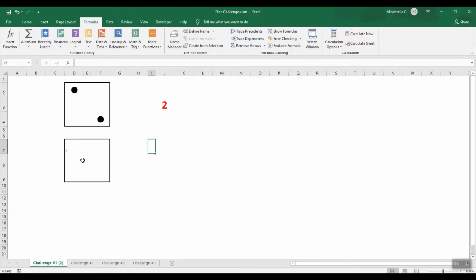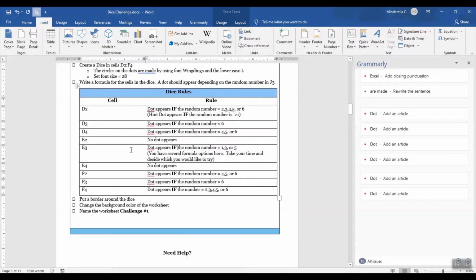Now the other formula I'd like to talk about is in, I guess it was E3, and I'm going to put it in E8. So let's look at that one real quick. So this is going to appear only if it's a 1, 3, or 5. So this one's different. I can't say anything greater than 1 or, I'm kind of limited. However, you do have several options.